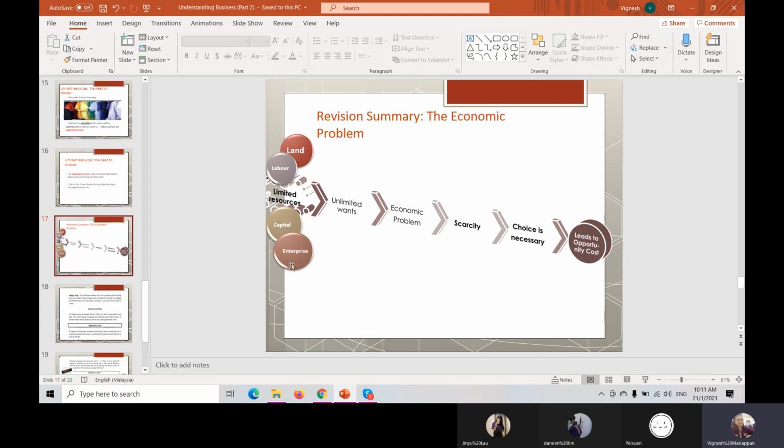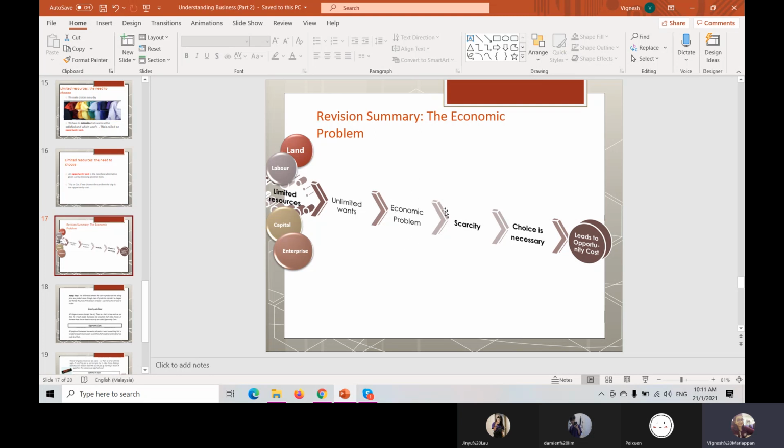Limited means a few, correct? It's too less. So what will happen? As humans, we have unlimited wants. We want to have so many things. All are unlimited ones. If we have limited resources but unlimited wants, the economic problem will happen.